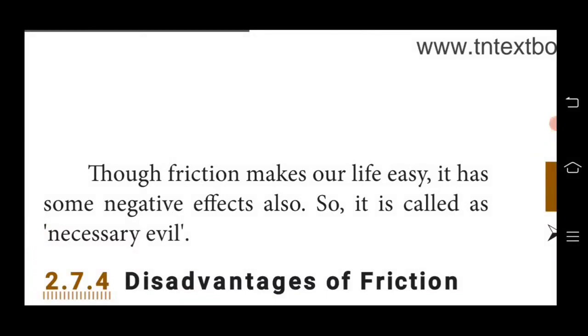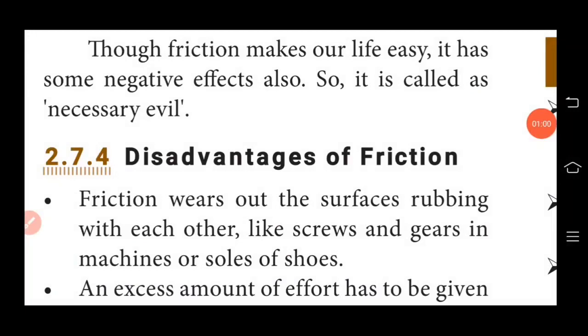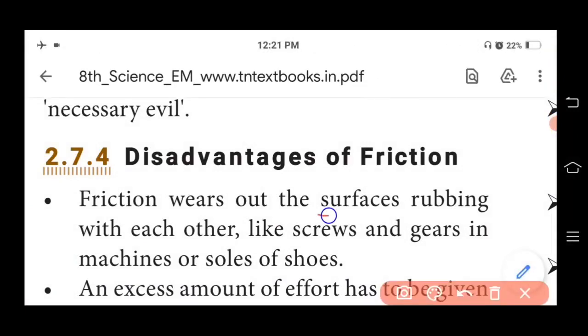Though friction makes our daily life easy, it has some negative effects also. So it is called a necessary evil. Some disadvantages of friction are: friction wears our surface by rubbing with each other, like screws and gears in machines or soles of shoes are examples of disadvantages of friction.